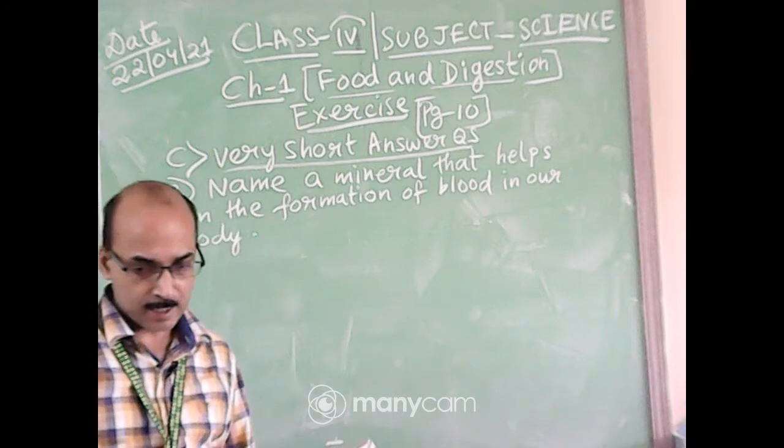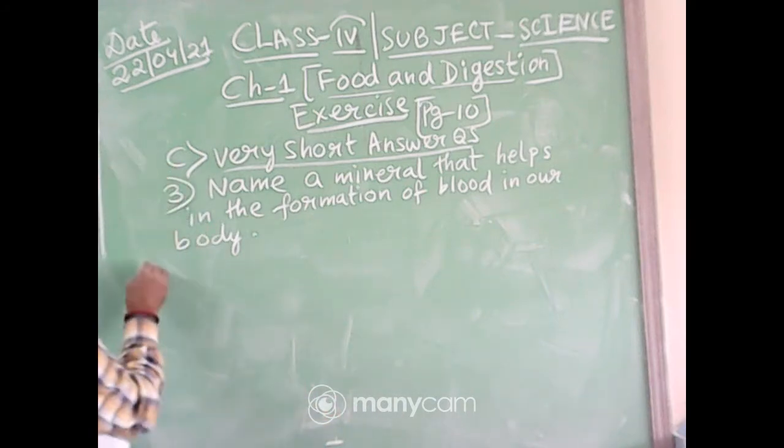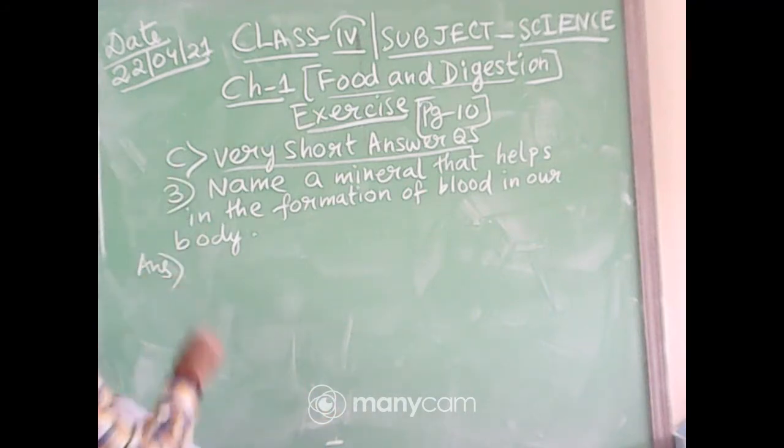So what is the answer? Yes, it is iron. So you will write the answer in this way.